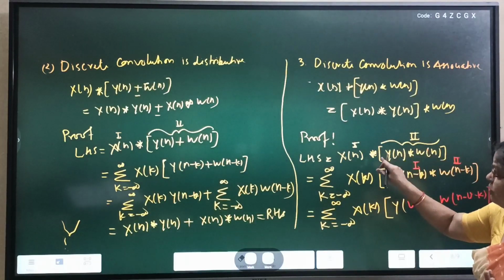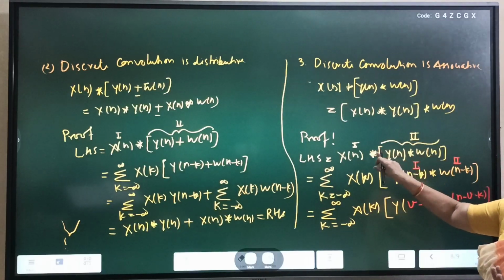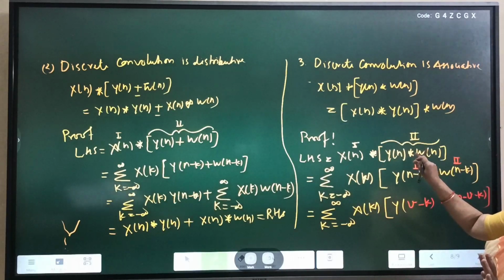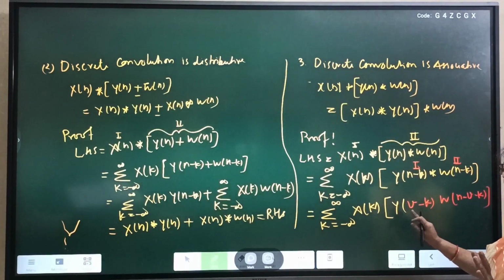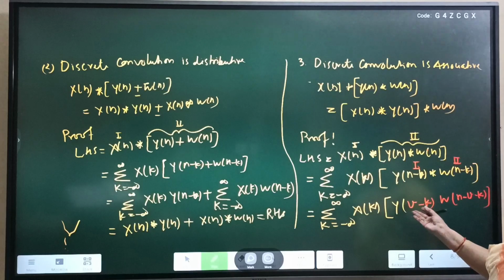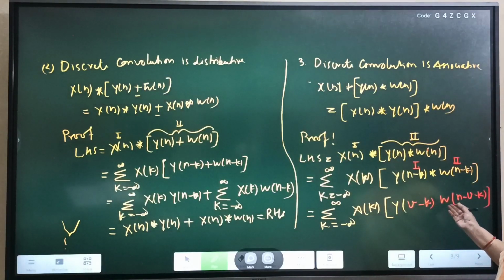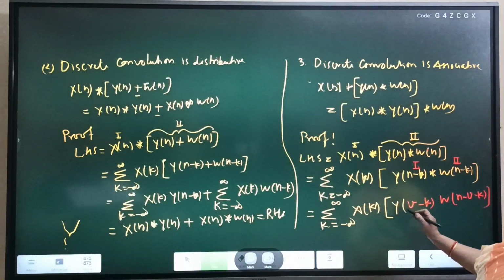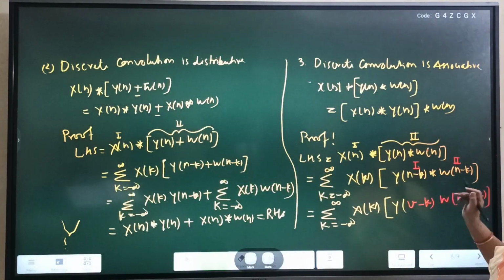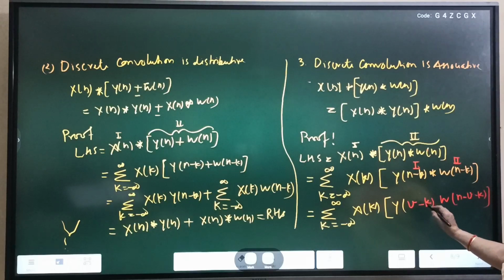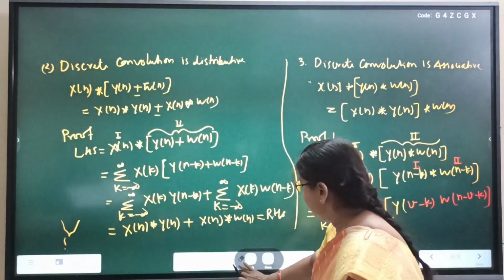Now we have to solve for this convolution. This convolution can be written. We have one summation sign, and if we replace this convolution, we have to put another summation sign. So there should be one more summation sign here.